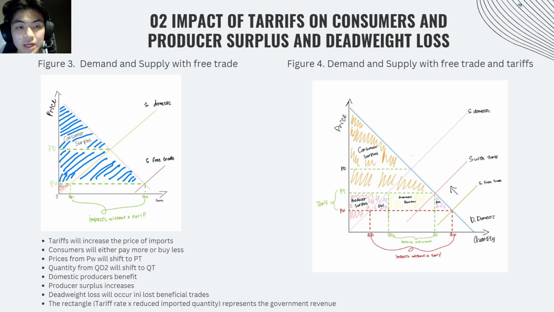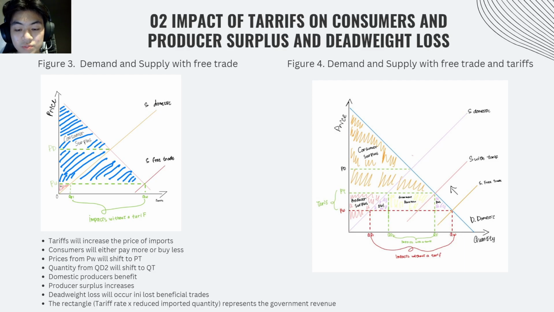Moving on to the next slide, which is the impact of tariffs on consumer and producer surplus and deadweight loss. Now let's take a look at the impact of tariffs. Figure 3 is demand and supply with free trade. It represents a market under free trade. Consumers benefit from lower prices due to imports, and there is a large consumer surplus as a result.